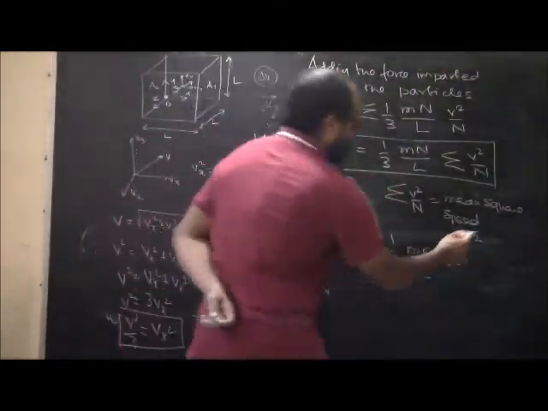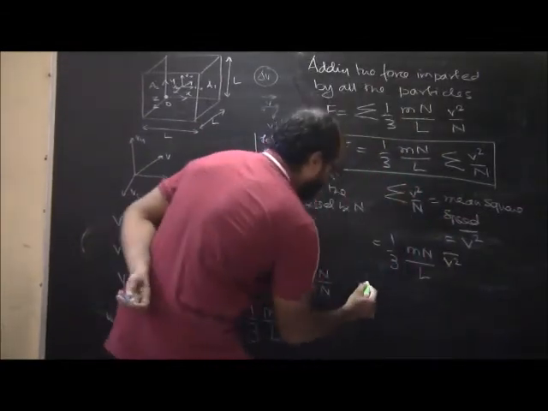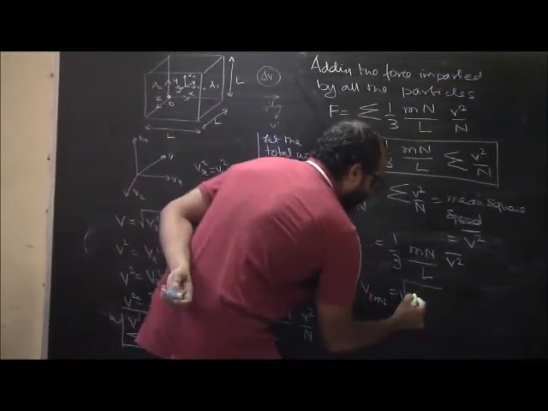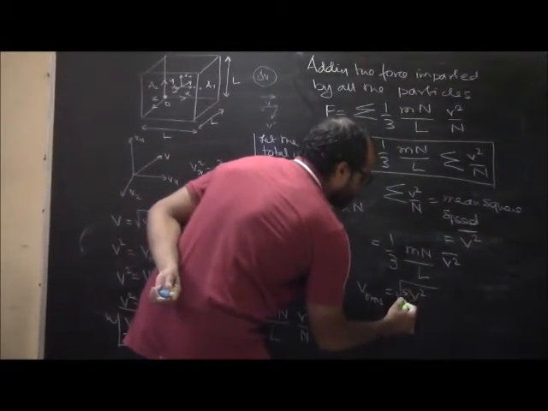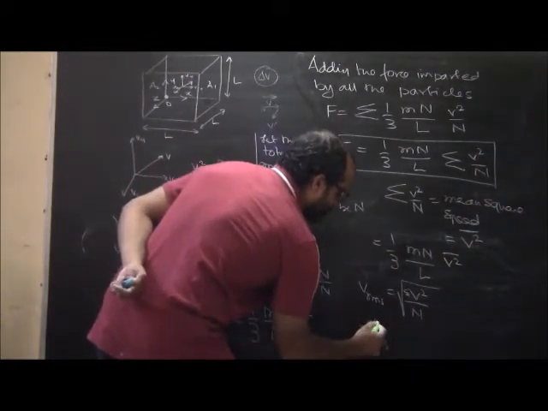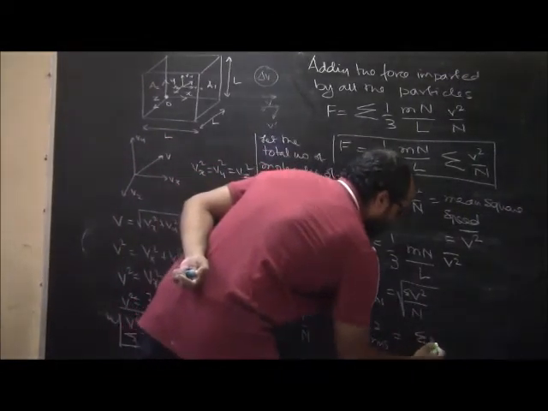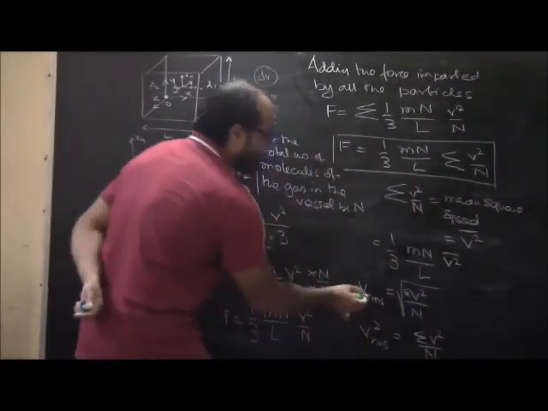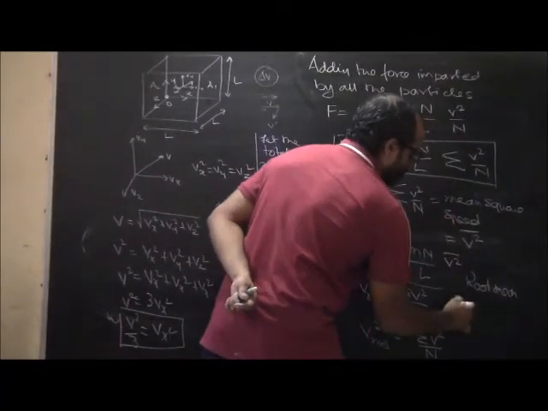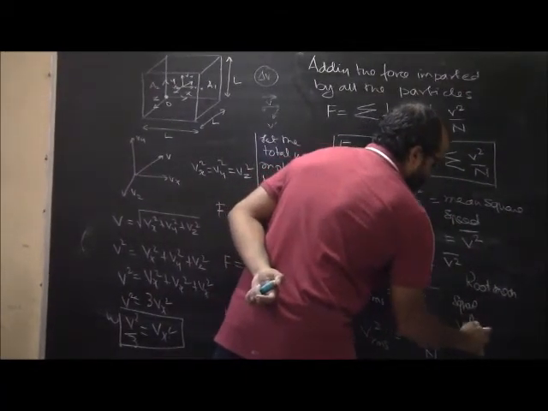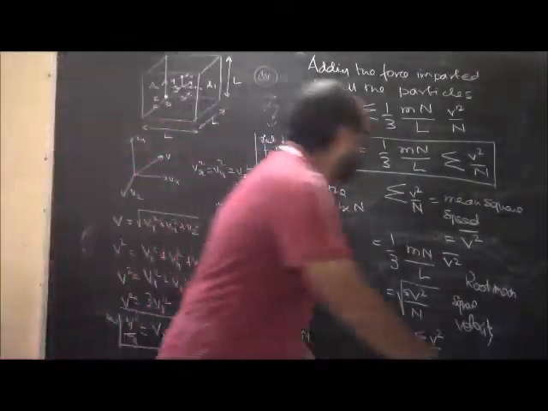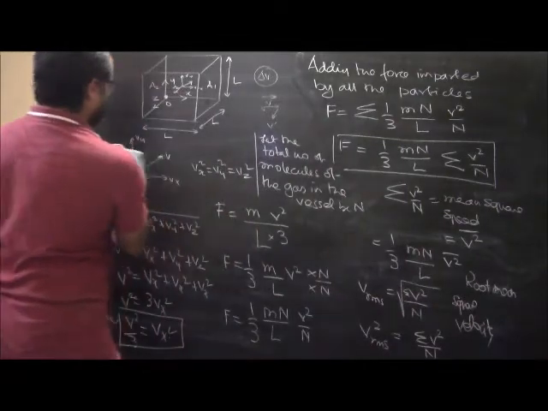Or what we can do is we can directly write the RMS velocity. V RMS, basically root mean square velocity, is under root of sigma v square by n. So V RMS square is equal to sigma v square by n. So this is called the root mean square velocity, V RMS. Okay, so we can make the changes here.